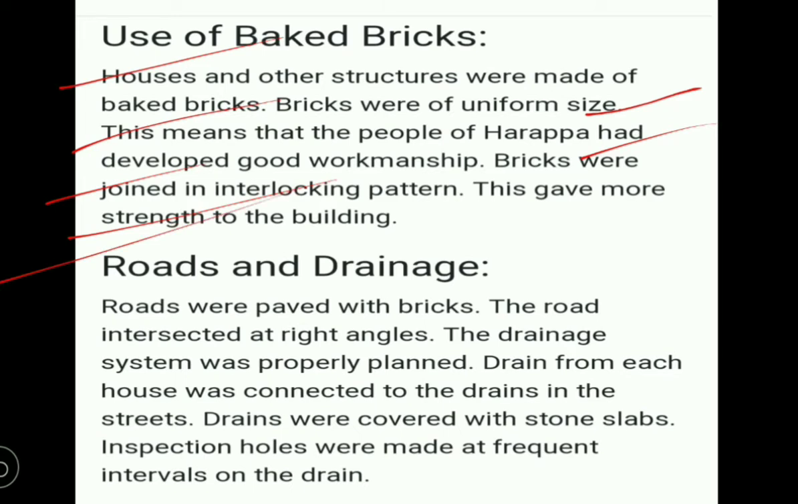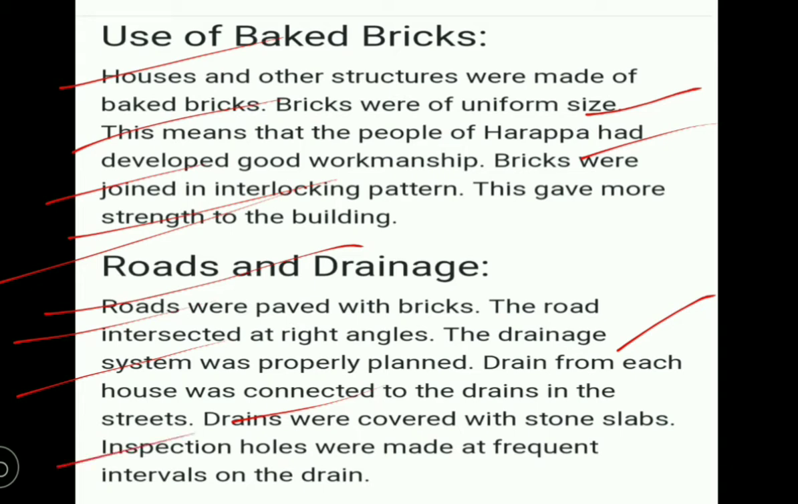And roads and drainage. Roads were paved with bricks, meaning the pavement, the footpath, was also given in the road, and the roads were constructed at right angles. The drainage system was properly planned, and the drain from each house was connected to the drains in the streets, and drains were covered with stone slabs. So all the drains were covered with stone slabs, because the bad odor would not come outside from the drains, and the infections and some insects also would not come outside. For that purpose they covered all the drains with stone slabs.